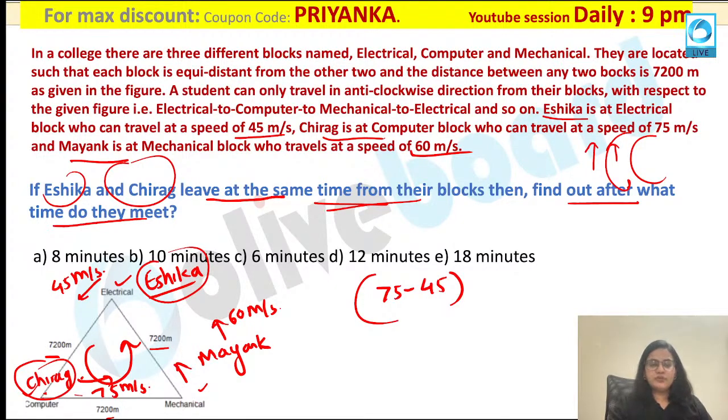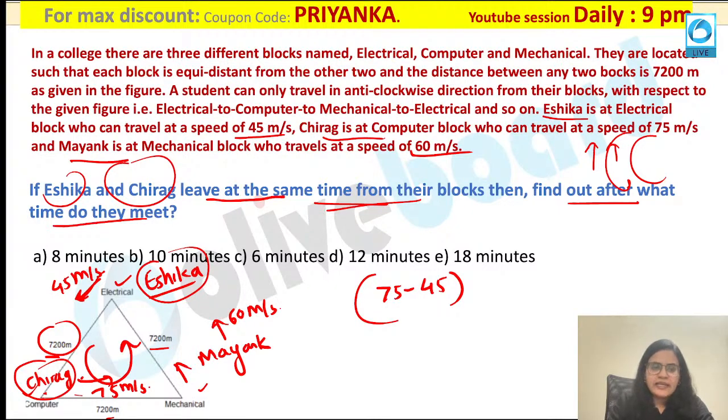When you have to take the distance, all of you please pay attention now. This is a circular diagram, a symmetrical diagram. Now when we are talking about the distance, you may think that Ishika is running like this, Chirag is running like this, so I should take the distance as 7200. Yes, you may feel that the distance between them would be 7200. So why are we not taking it as 7200? Anybody can tell me?